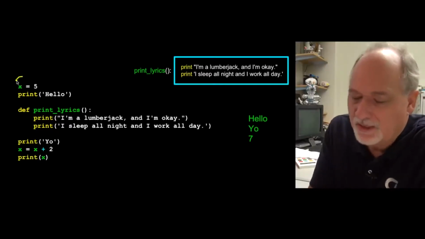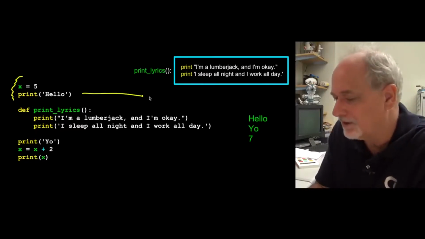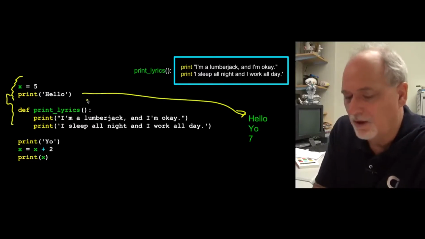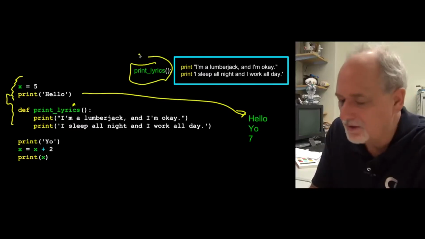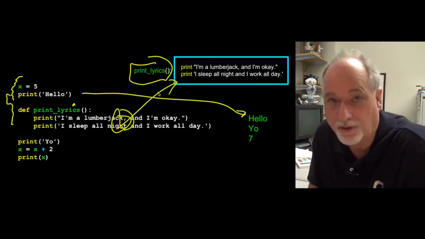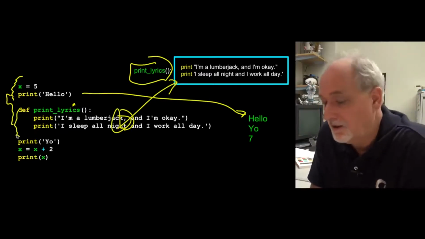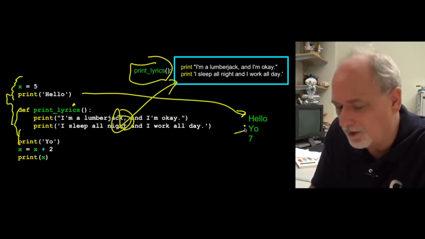So here we go. We start x equals 5, print. You don't have to def, you have all the defs at the beginning. The def runs whenever. So, out comes hello. And then we define a function, and this says, oh, you want to make a new thing here. So I'll make a new thing. It's kind of like a variable in a sense. And then it copies this stuff, copies it up there, and says, later you probably are going to want to use this, so I'm going to remember it. So it doesn't do anything there. No output comes out. Then it says print yo, and out comes yo.